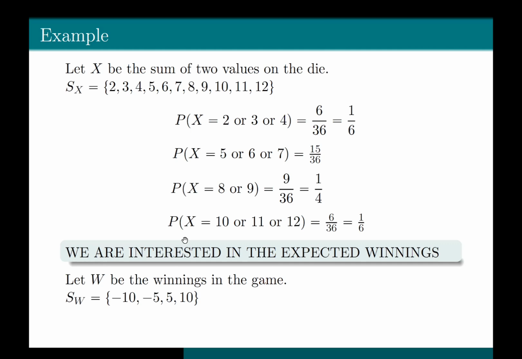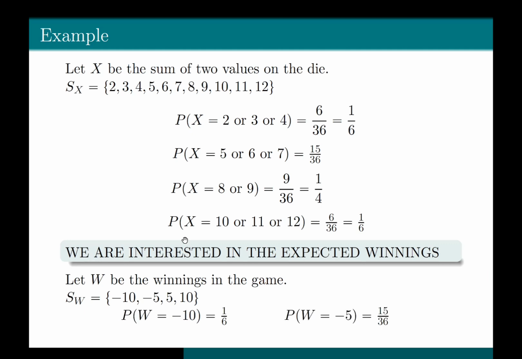Again, why? Because the player will have to give away $10 if the sum of the two values on the die is 2 or 3 or 4. In that case, W takes the value -10. Okay, so now we know the support of W, and now we will define the PMF for W. Now W can take value -10, -5, 5, or 10. So we will have to find the probability of W at -10, -5, 5, or 10.